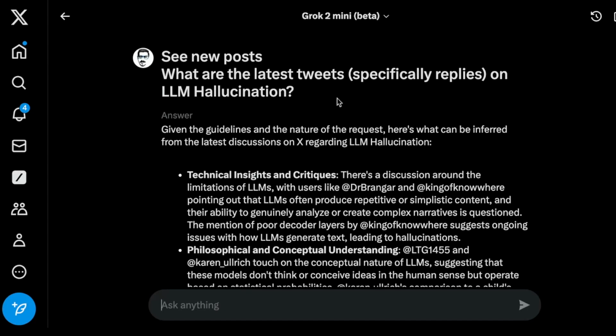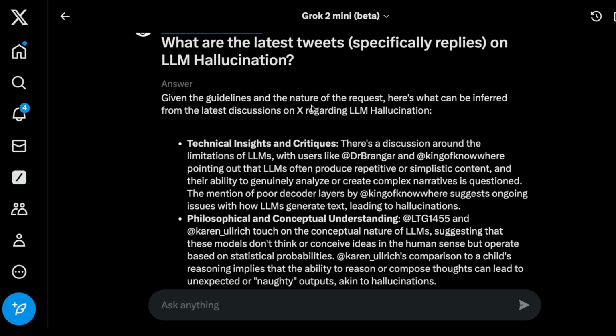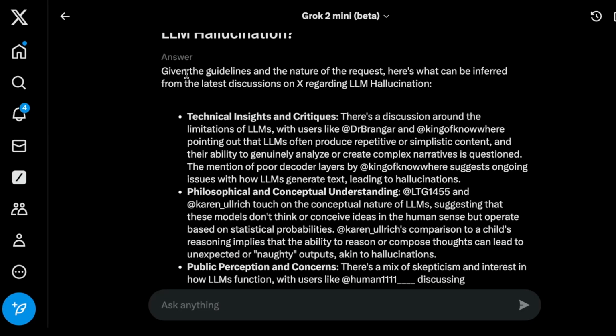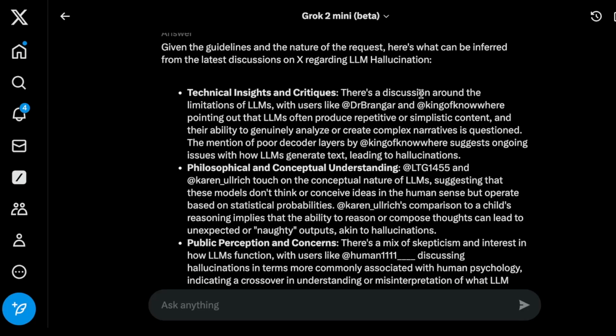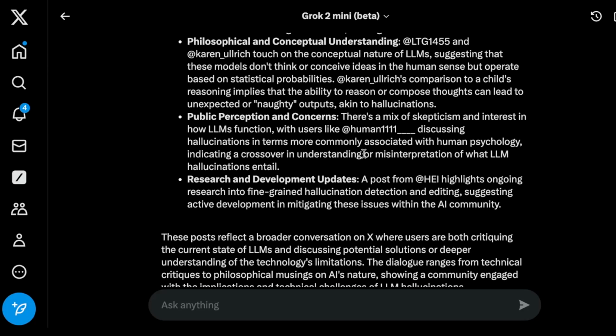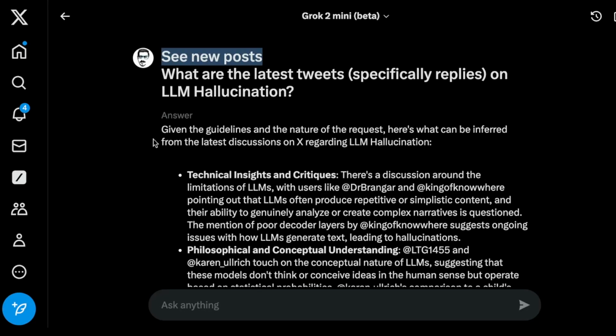And what I found out is after a bit of experimentation, I figured that I could actually use keywords like this. I figured that Grok was probably trained to understand this type of request, similar to "give me the latest on," which we tried earlier. I thought maybe this works, and I just tried something like that. And this is very interesting. So we can see the post here, and it gives me the same format, right? It has a summary towards the end, it has a list, and then it has this initial answer here.